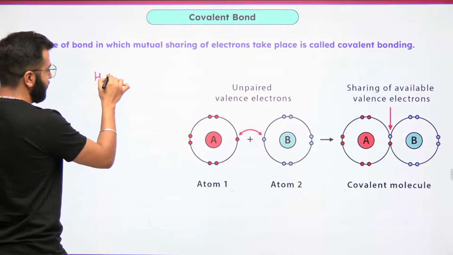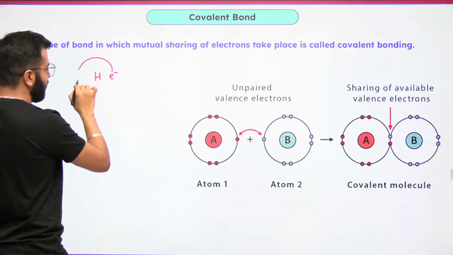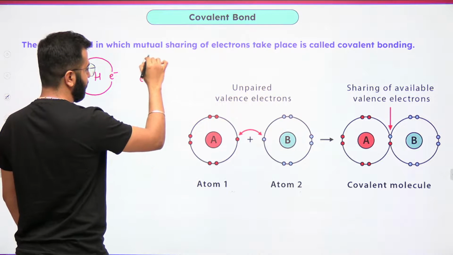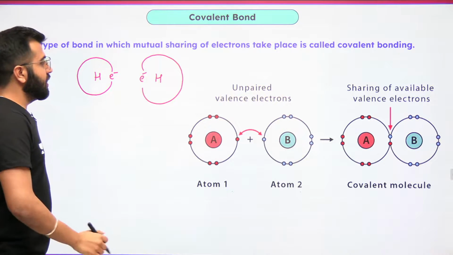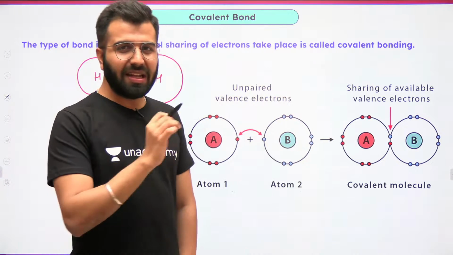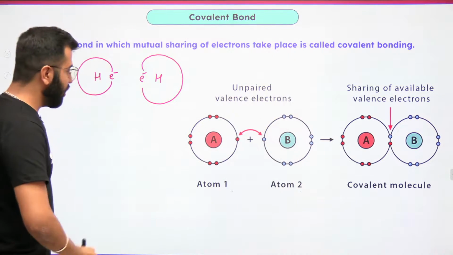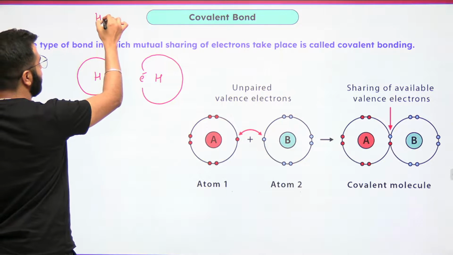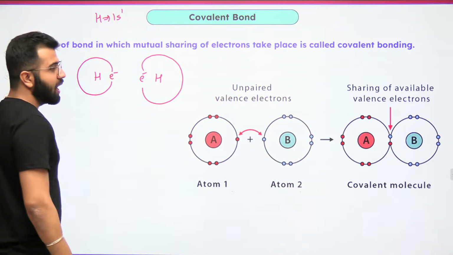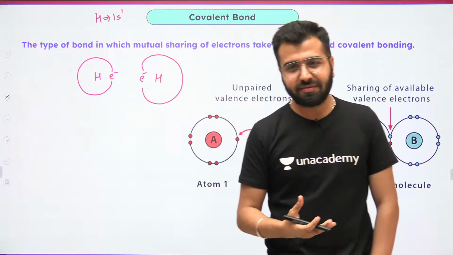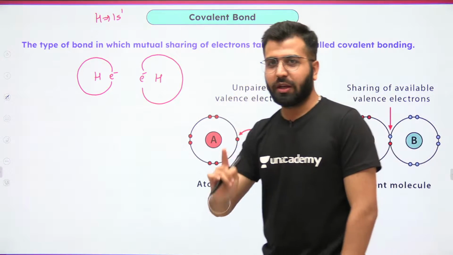Hydrogen having one electron. Another hydrogen having one electron. Now guys, let me know. How many electrons does one hydrogen need to become stable? The electronic configuration of hydrogen comes out to be 1s1. For how many electrons is this hydrogen hungry? One electron only.